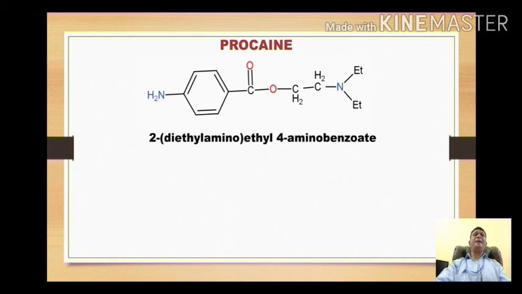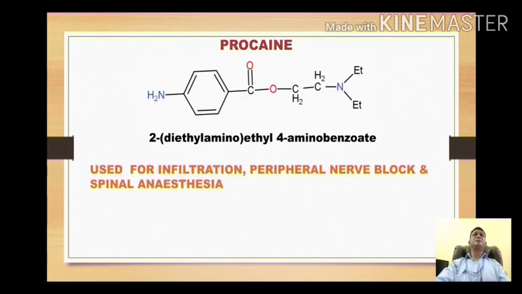The IUPAC name of this compound is, this is carbon number 1, this is carbon number 2. On 2 we have a diethyl amino, and this is the ethyl portion, so it is ethyl, and the name as it is 4-aminobenzoate. This drug is used for infiltration, the peripheral nerve block and spinal anesthesia.